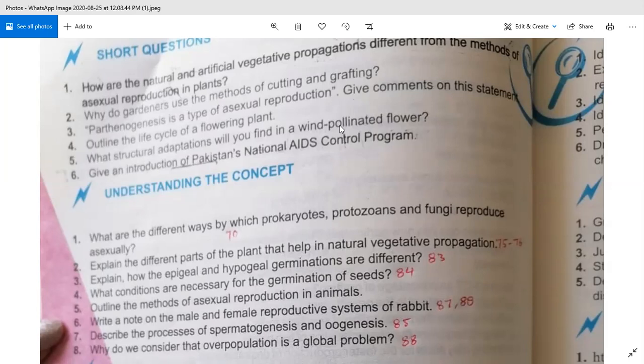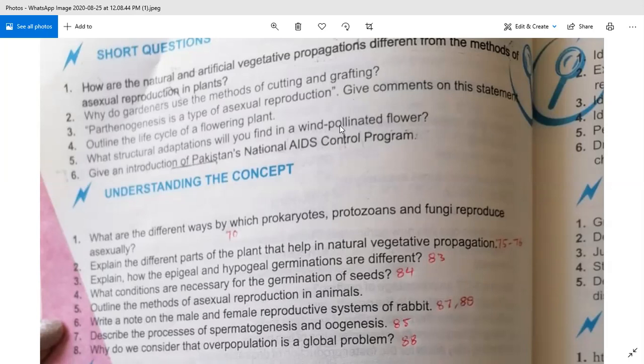The main objective of this program is to help the public in the prevention of HIV transmission. The second objective of this organization is safe blood transfusion and reduction of STDs. So these are the two objectives.